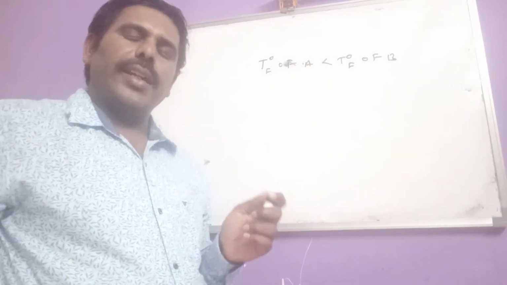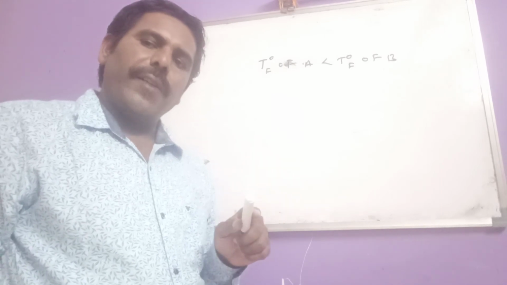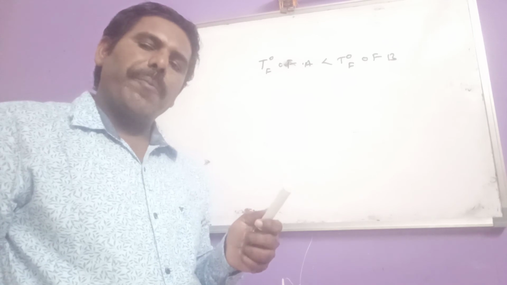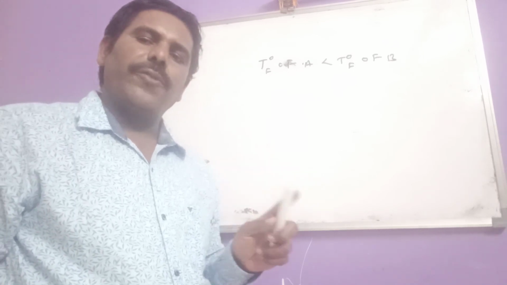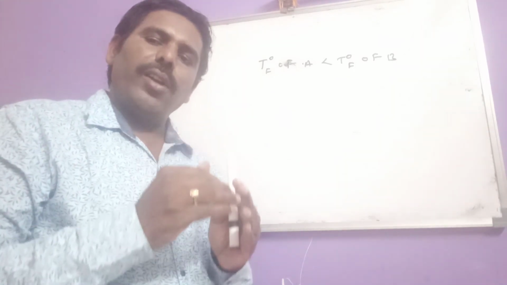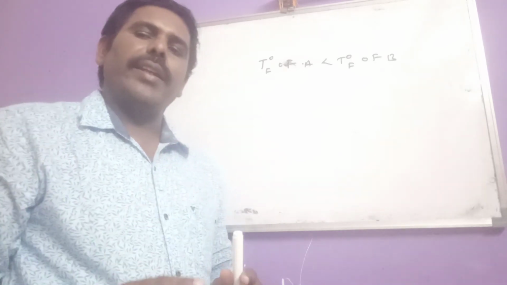So like that, the temperature at which vapor pressure of a solvent in liquid state is equal to vapor pressure of a solvent in solid state is known as freezing point. Now here, when a non-volatile solute is added, freezing point decreases.